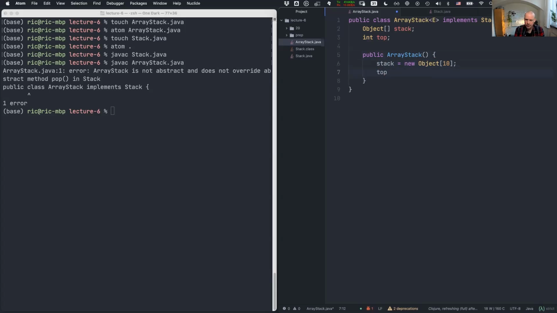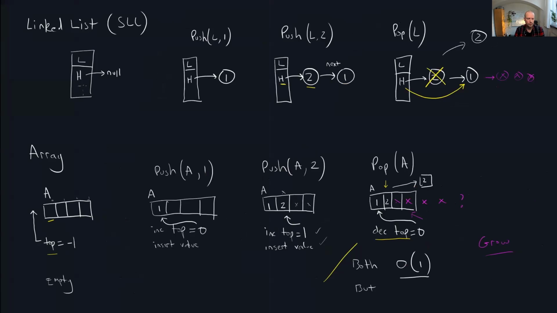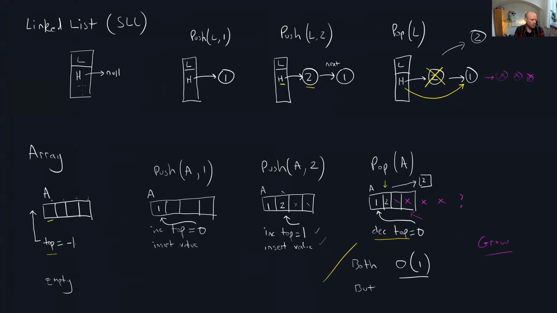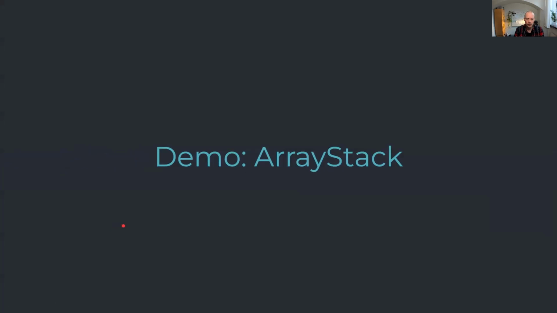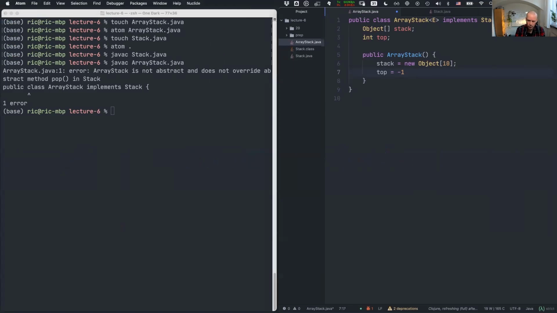Also, we need to initialize top to a sensible value. If we go back to our theory on this, we know that to make our life easy and to give a good signal, if top is less than 0, then we know it's empty. So let's say that's -1. So far, so good.